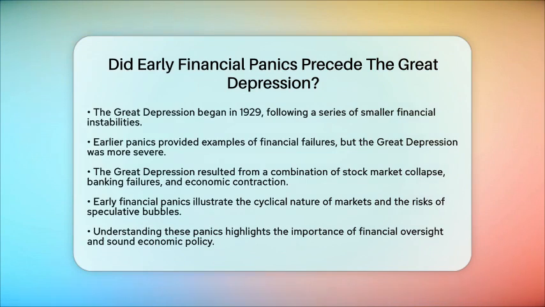Financial crises can ripple through the economy, affecting industries, employment, and public confidence. Understanding these early financial panics helps to contextualize the Great Depression as part of a broader pattern of financial instability in United States history. It emphasizes the importance of financial market oversight, central banking functions, and sound economic policy in maintaining stability.